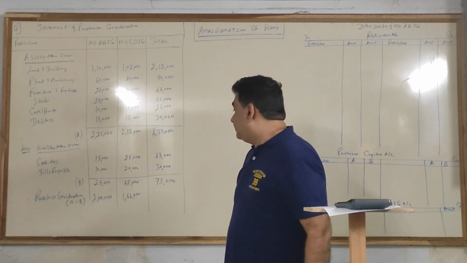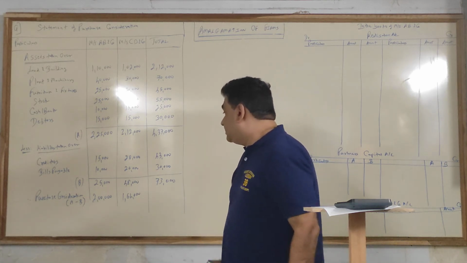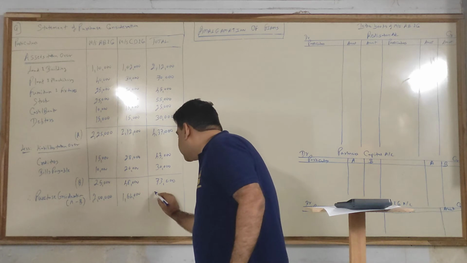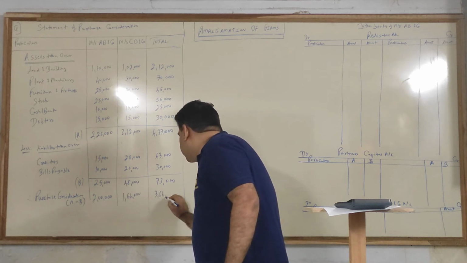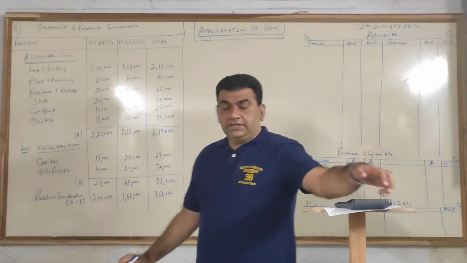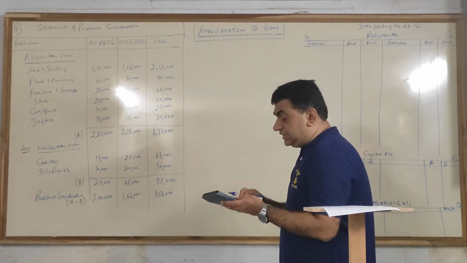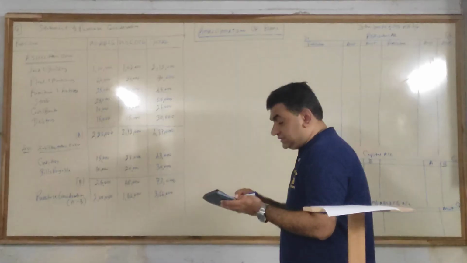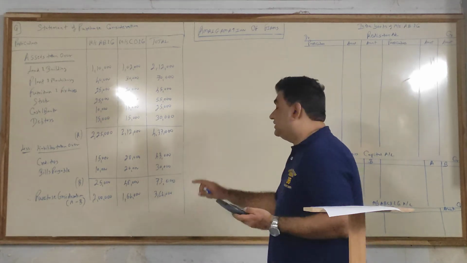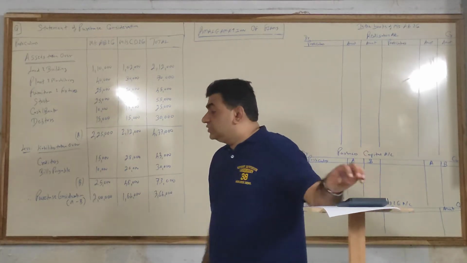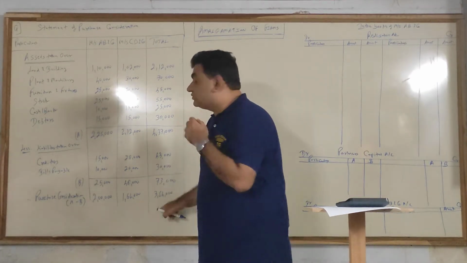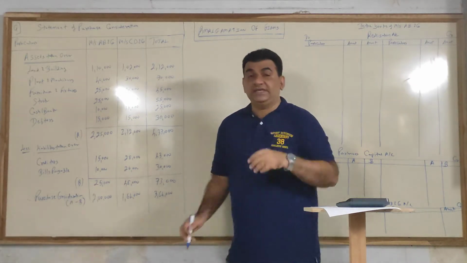And A minus B, or you will say 2 lakh plus 164, that is 364. Let's cross check. 437 minus 73, 364. Got it? So 364 is my total value of PC.